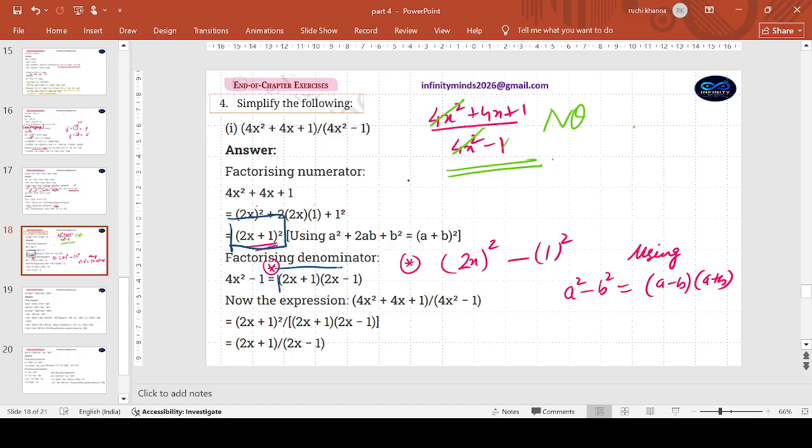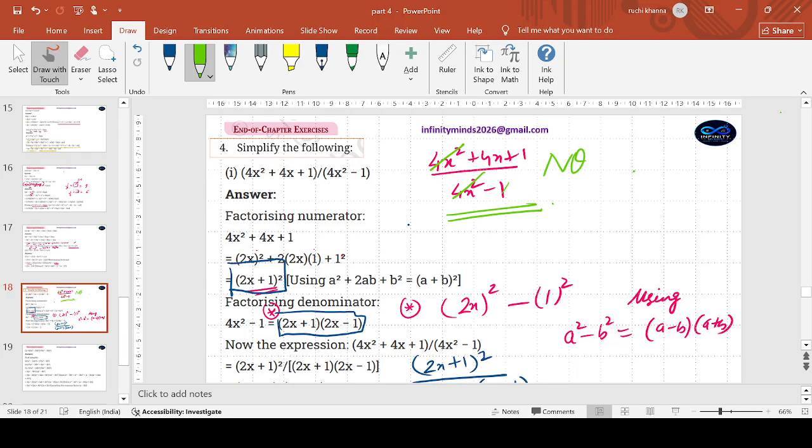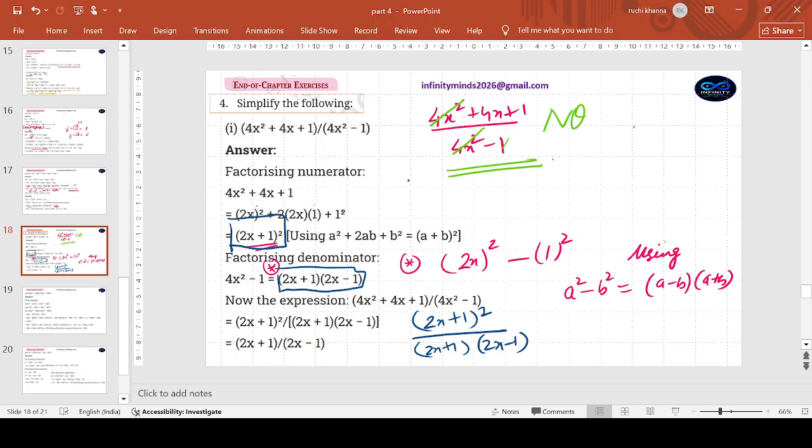This and this. They are supposed to divide each other one upon the same order. This will come in the numerator, 2x plus 1 whole square, and this is going to come in the denominator. It is but obvious that one time it is going to cancel. Power 2 means it will come 2 times. One of the times I have cancelled. So 2x plus 1 upon 2x minus 1 becomes my answer.